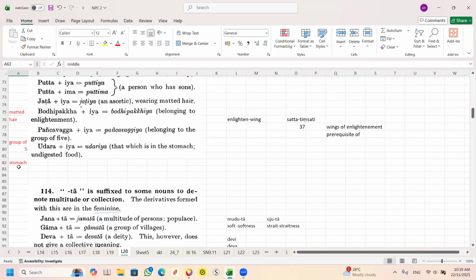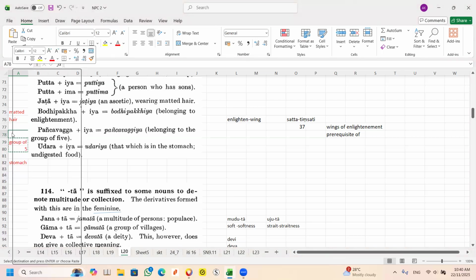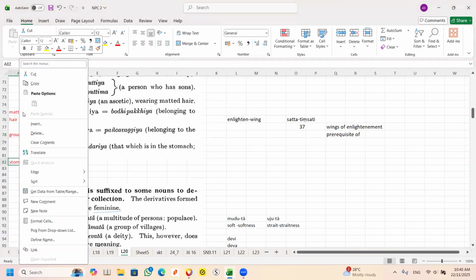Udara means stomach. I don't know why suddenly all my alignment ran on. This is stomach.